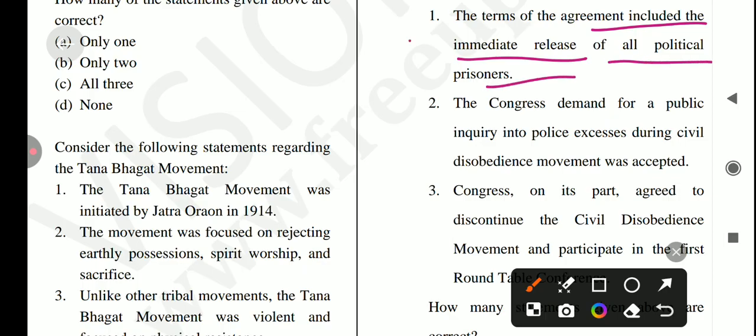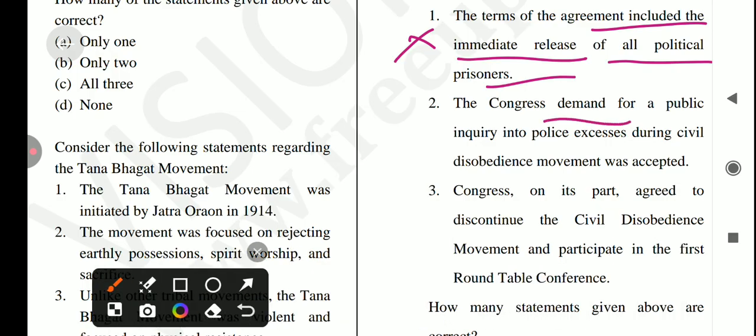No, it's not a correct statement, because the terms included the release of all political prisoners not convicted of violence, the remission of all fines not yet collected, the return of confiscated lands not yet sold to third parties, and lenient treatment for those government employees who had resigned. So the first statement is incorrect.